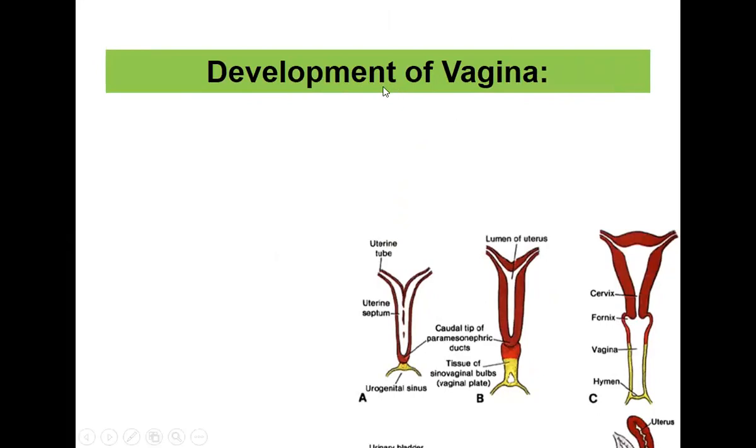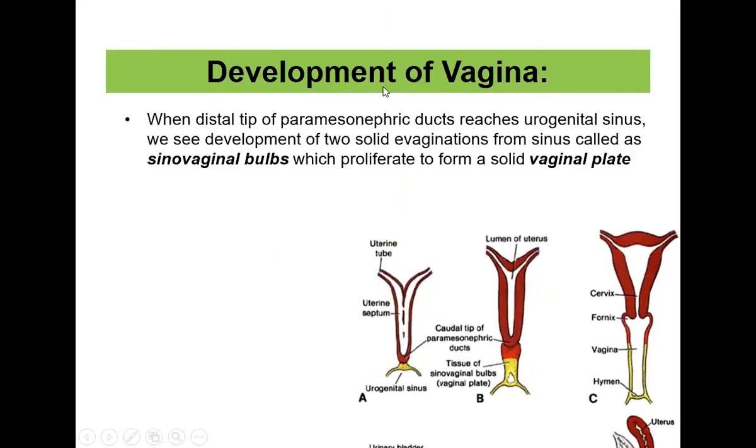Now coming to the development of the vagina itself. It partly develops from these two fused paramesonephric ducts, and partly from another structure. So we'll see what that is. When the distal tip of the paramesonephric duct reaches the urogenital sinus, as you can see here, here is the urogenital sinus, and these are the two fused paramesonephric ducts. We see development of two solid evaginations from the sinus called the sino-vaginal bulb, which proliferate to form the solid vaginal plate.